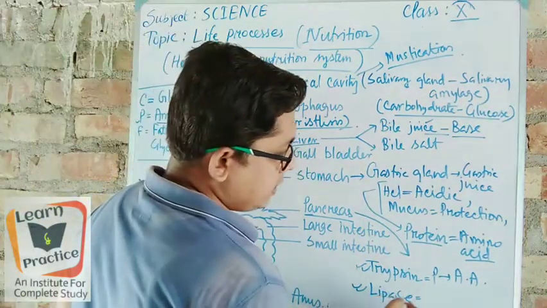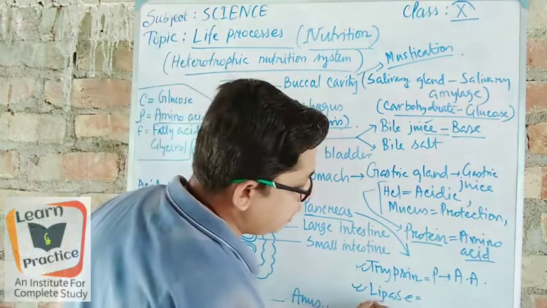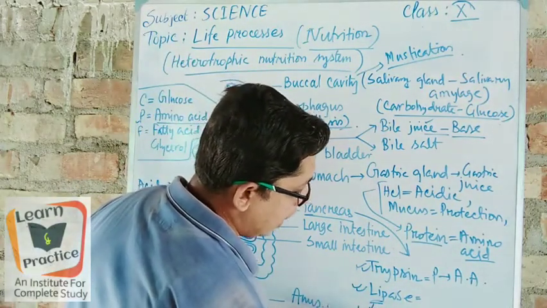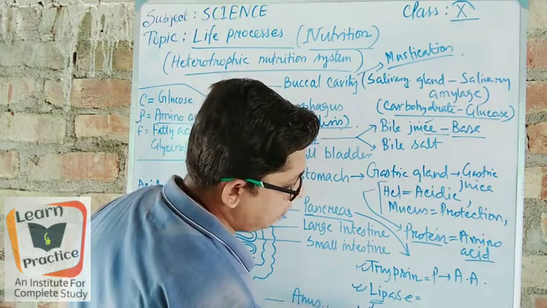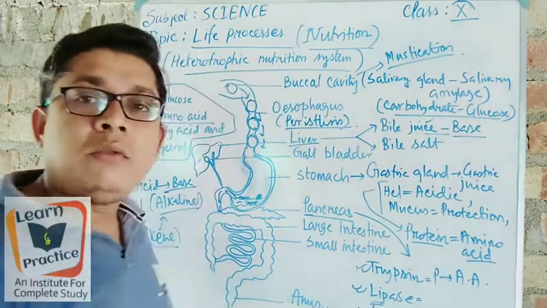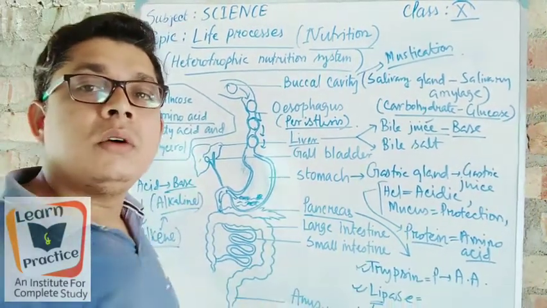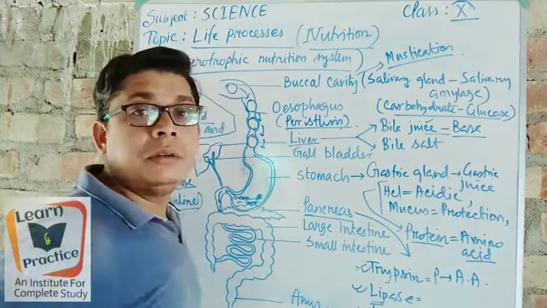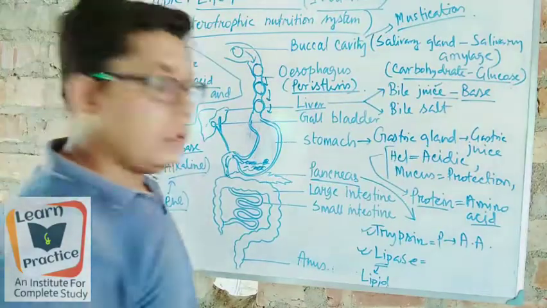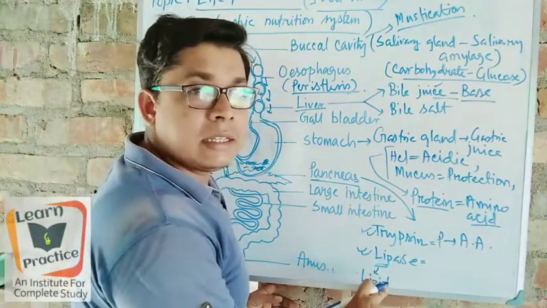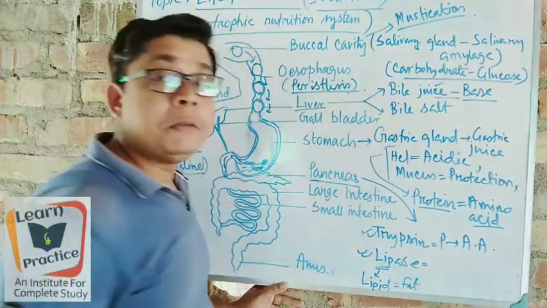Next, lipase. Look, if we go for the word lipase, it starts with Li, and from Li one word comes, that is called lipid. And what is the function of lipid? Can you see? I think you cannot see. So from lipase, the lipid has been taken. Lipid means fat.